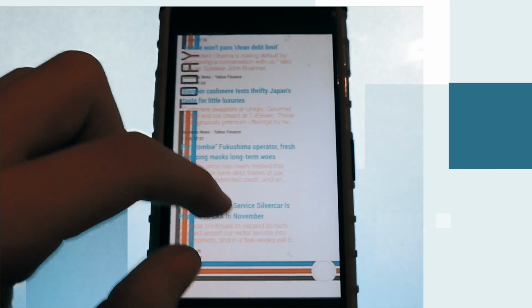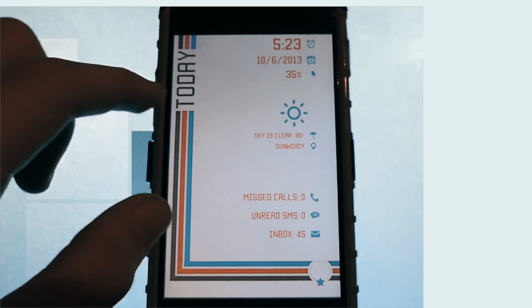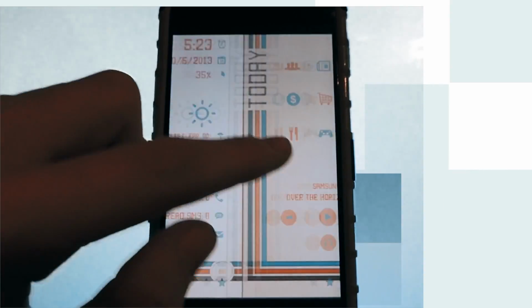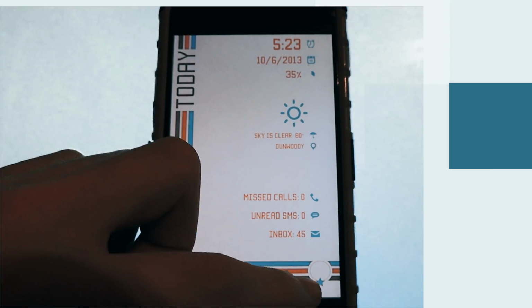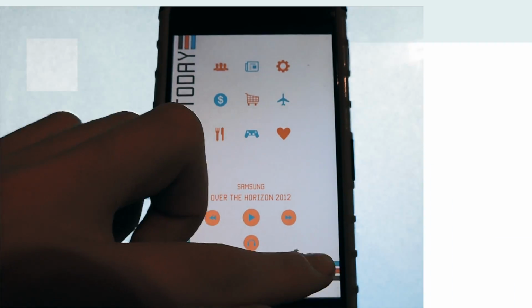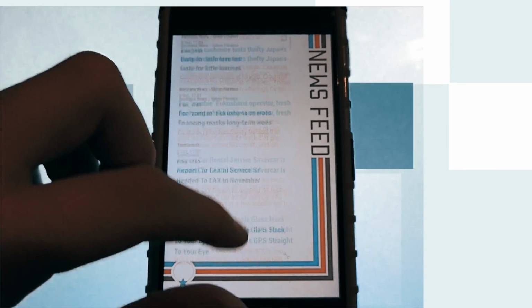For some reason, today is here, and it's supposed to be here, and as you can see, today is here, and today is there, and newsfeed is here. So as you can see, it really does mess up. It kind of adjusts itself, but it still doesn't look right. The star is supposed to be here, and a lot of things disorient, and this is just one example.